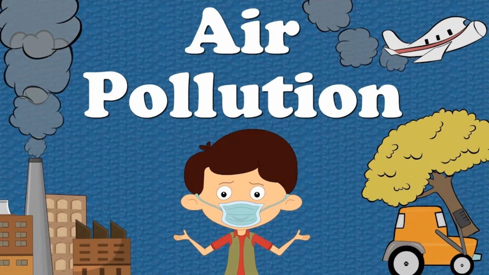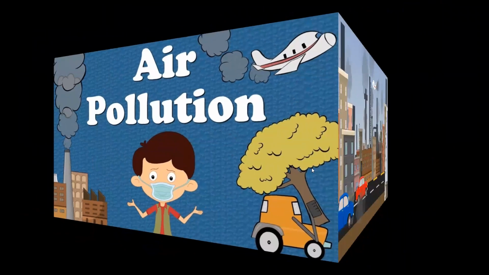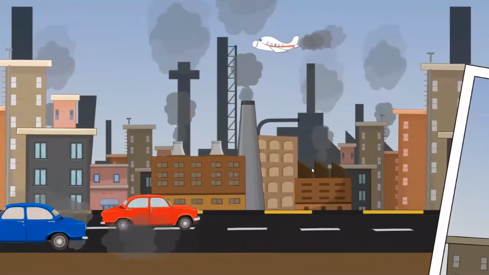We have air pollution. What is air pollution? And as you can see here, we have smoke, okay? We have people cutting down trees and so on. So let us get to know what is air pollution. Okay, let us look at this picture. What can you see? You can see cars, and here we have an airplane, and we have smoke coming out of chimneys from everywhere. So it means that the air is not clean, right?